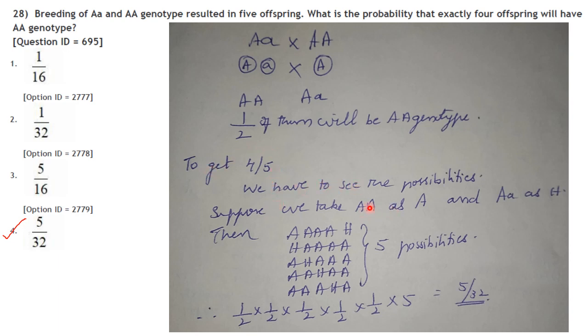Suppose we take capital A capital A as A and capital A small a as H. Then these are the 5 possibilities that are possible. So what is the probability that exactly 4 offspring will be of A genotype? It will be half into half into half into half into 5. So 5 by 32. So the answer here will be option 4.